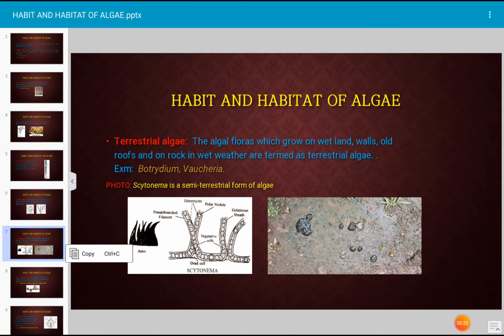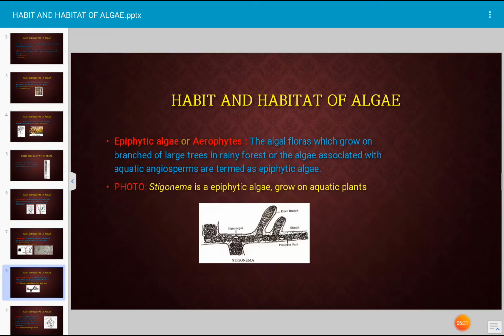It is very close to the water, and it can grow on land as well as in water, close to the water. Next, this is epiphytic algae. The epiphytic algae are also known as aerophytes. The algal flora, there are many algal flora generally you have seen in the forest area, in forest trees.